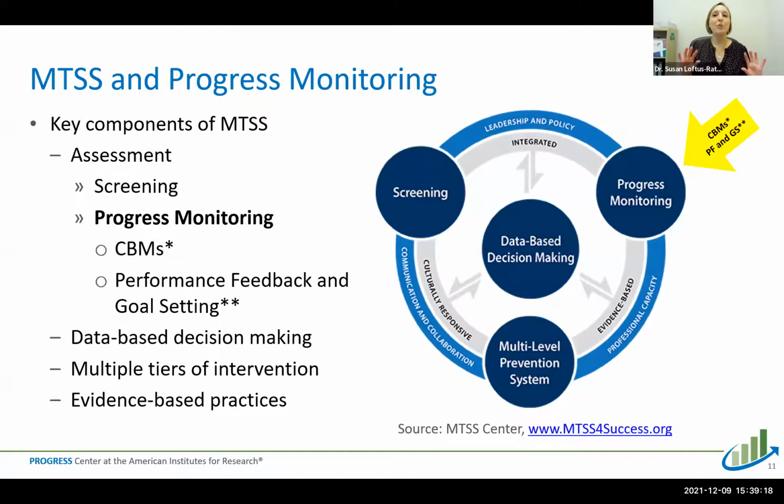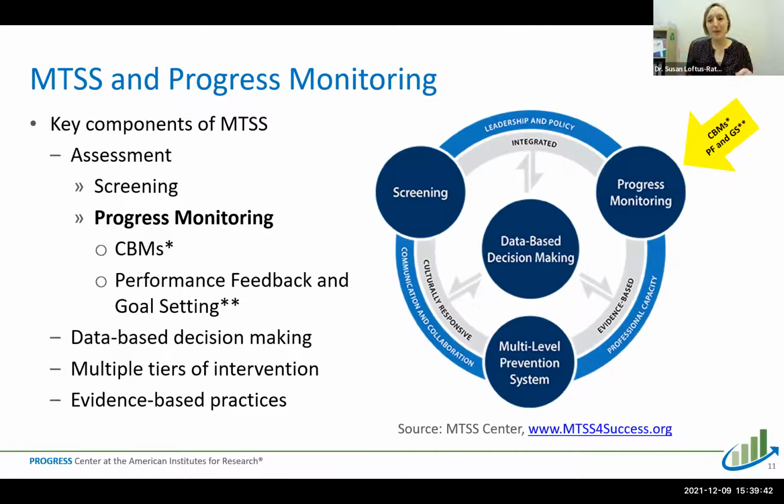And we think about our progress monitoring protocol as a part of MTSS, as well as a way to support students who have IEPs and are working toward their goals. So it really serves both of those populations of students who are maybe at risk or struggling a little bit, and then those students who are already identified as having a disability and are working on IEP goals.